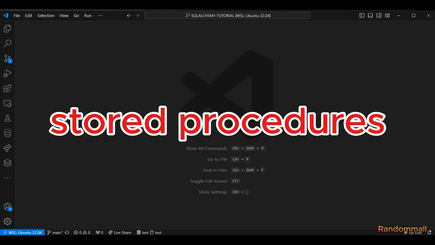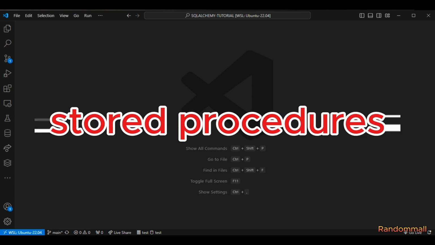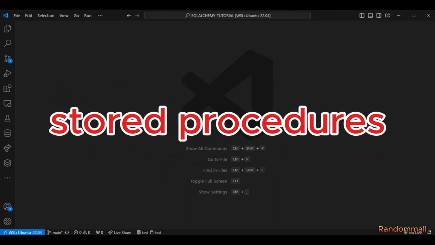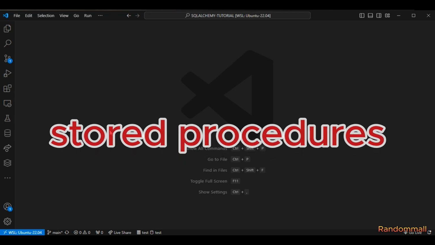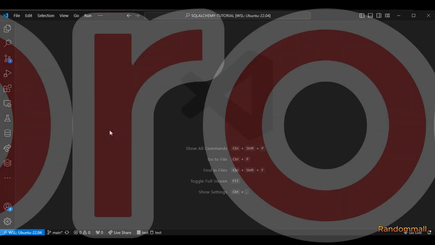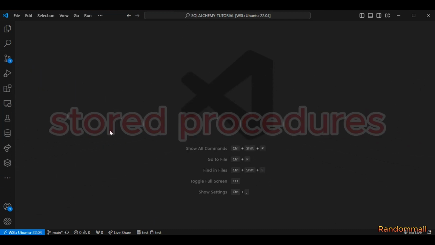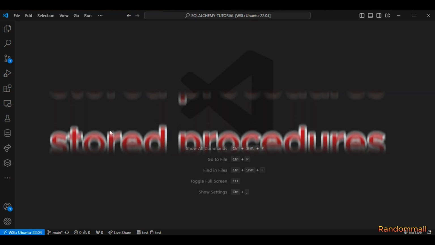The term stored procedures is all about a way to hide complex SQL logic inside the database. And this complex SQL logic could be like combining a create, read, update, and delete statement as a single statement or query, which we would then save inside the database, and then we can call it in our code or application. We can perform queries involving joins, aggregations, and filtering. It can also be used for error handling, and it can take inputs and also give out outputs.